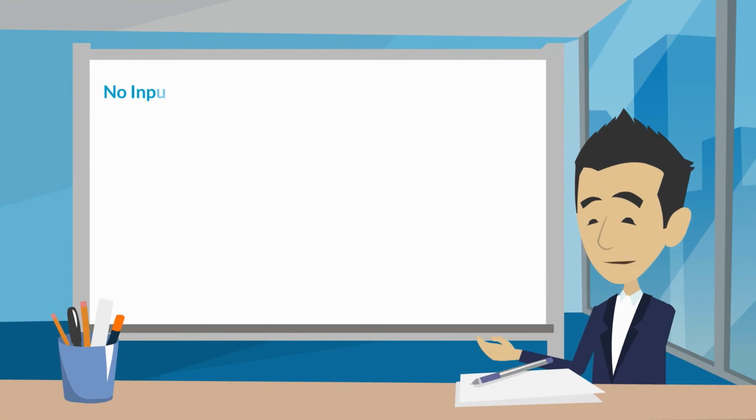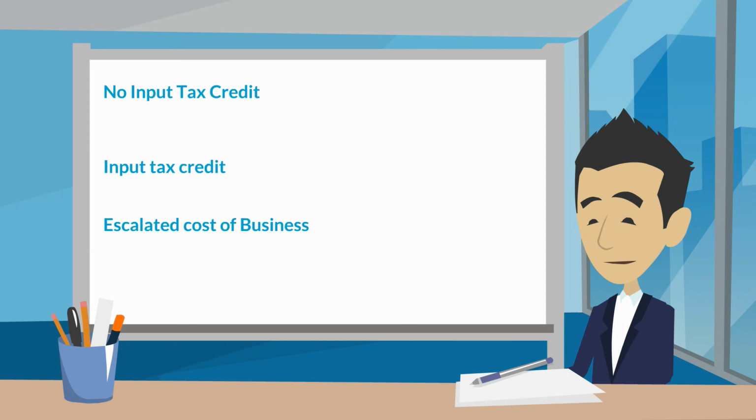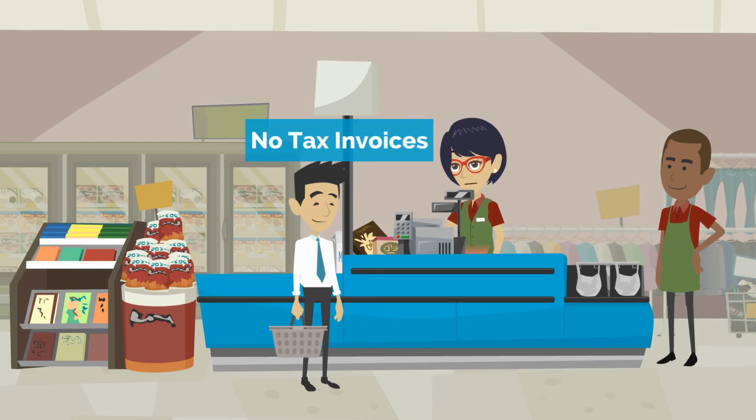No input tax credit. It does not provide for input tax credit, i.e. taxes paid by the supplier on purchases cannot be claimed as ITC. It results in an escalated cost of business. No tax invoices. Though the tax rates are reduced, scheme holders will have to bear the burden of taxes themselves. In the general course of business, suppliers charge these taxes from their buyers, but under the GST Composition Scheme they cannot charge the same from customers, hence the cost of sales will increase.